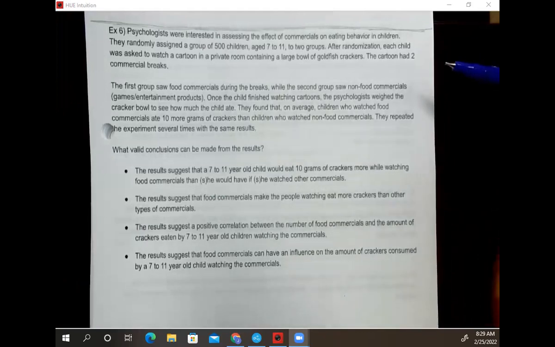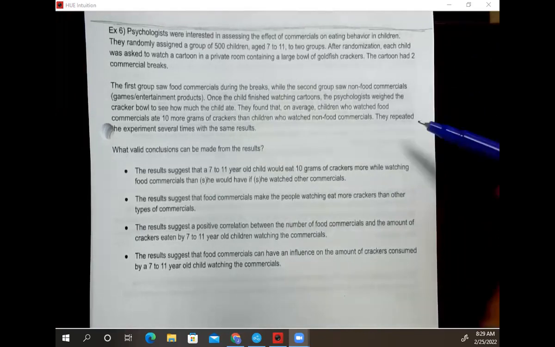After randomization, each child was asked to watch a cartoon in a private room containing a large bowl of goldfish crackers. The cartoon had 2 commercial breaks. The first group saw food commercials during the breaks, while the second group saw non-food commercials, so commercials for games or toys, things like that. Once the children finished watching cartoons, the psychologist weighed the cracker bowl to see how much the child ate.